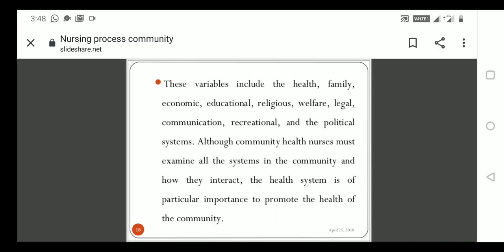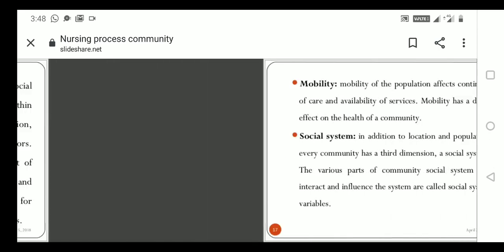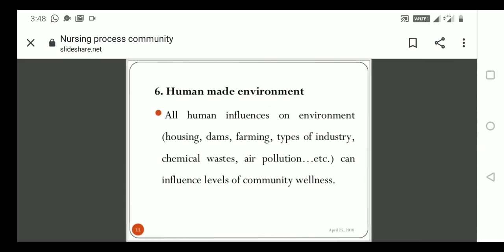So these are the things we have learned, that is, the dimensions.